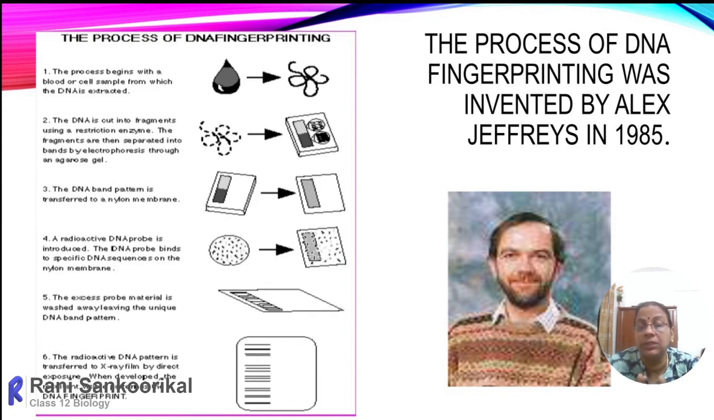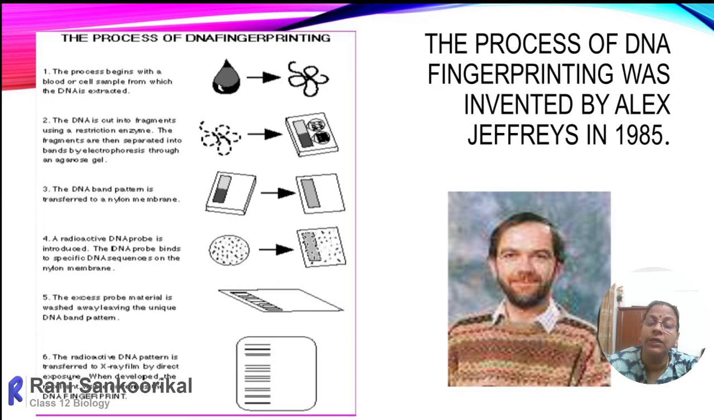So who introduced this method? It was developed by the scientist Alec Jeffreys in 1985. On the left side I have marked the methodology he followed: any nucleated cell. Why are we specifying nucleated cells? Because the DNA occurs in the chromosomes within the nucleus. So any nucleated cell. We cannot take RBC, because RBC does not have a nucleus. So any nucleated cell can be taken.